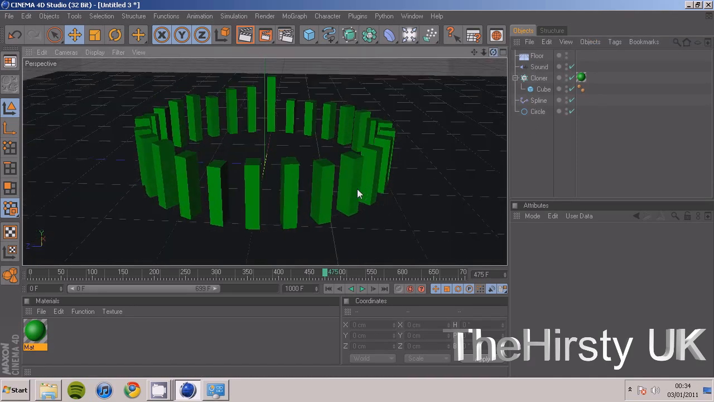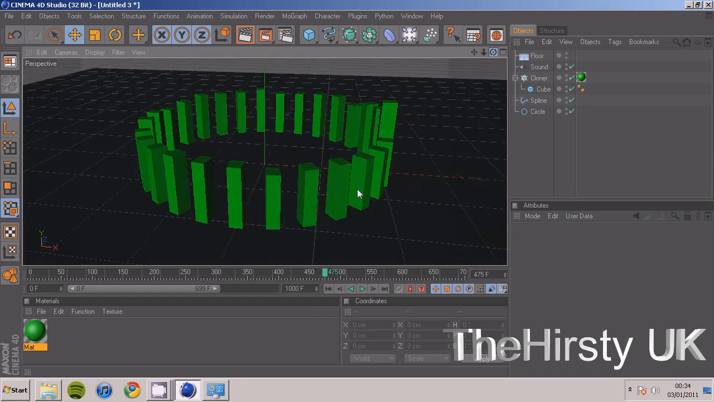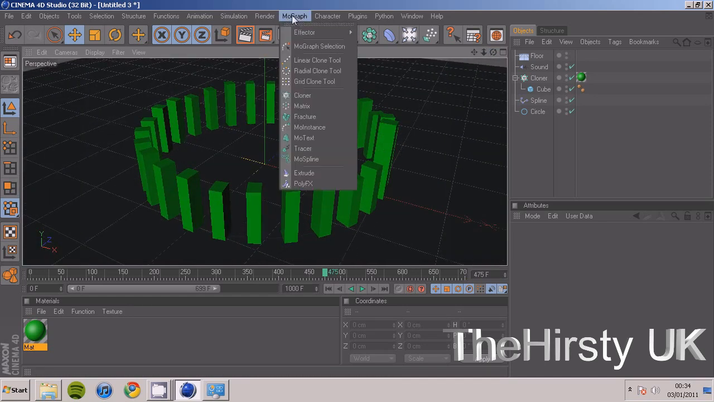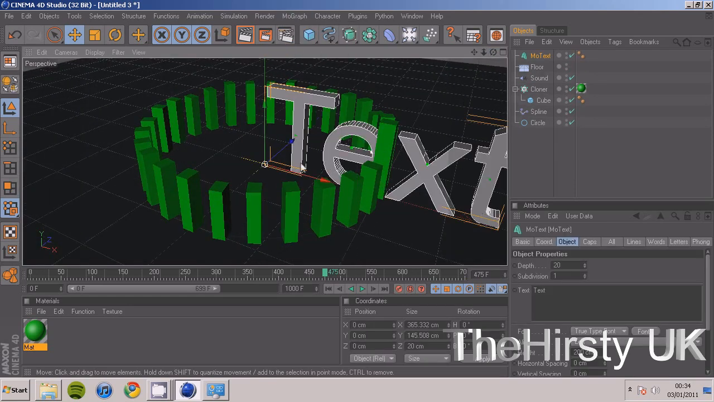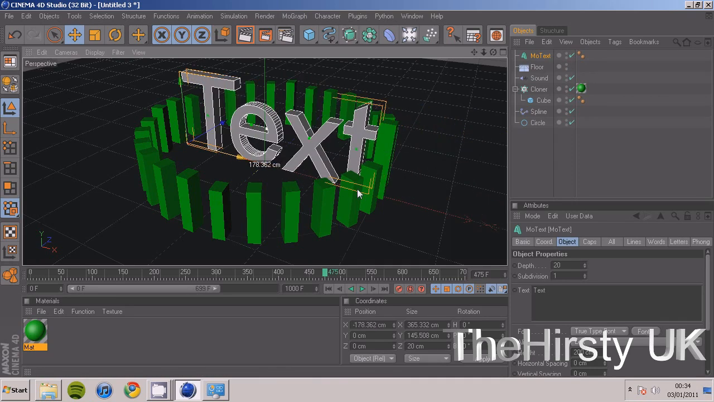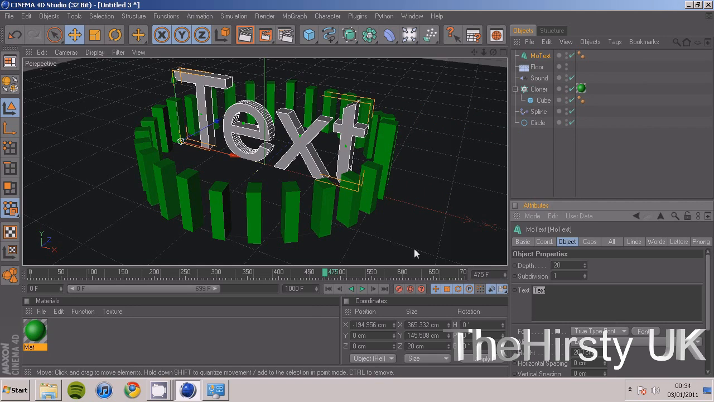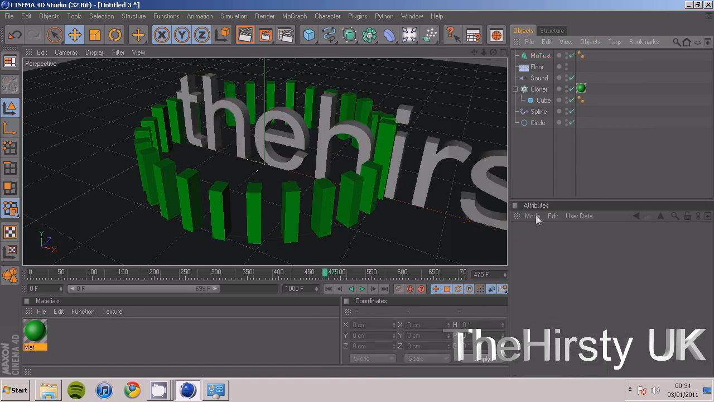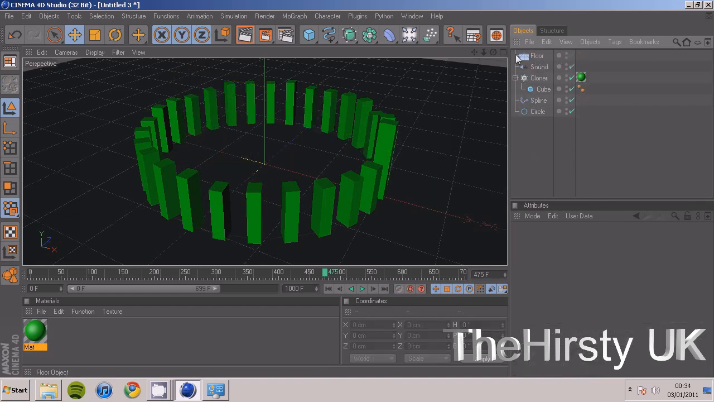I'm not going to go into detail about adding any text. If you want, just adding some text or something, it's not really hard. Just putting some text in the middle, put TheHirsty UK in there. So yeah, that's it for the sound effect tutorial.